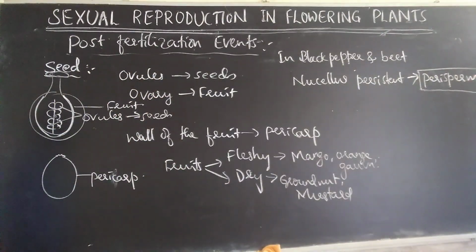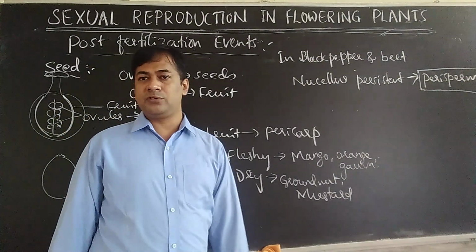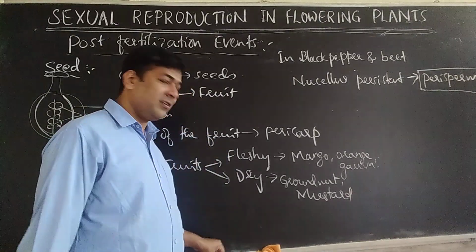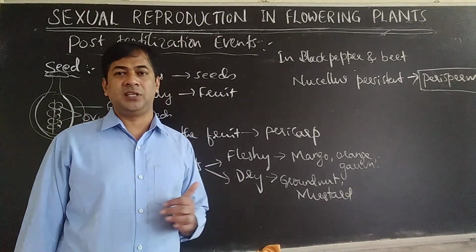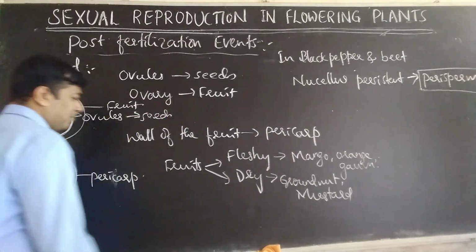Now fruits are again classified into mainly two types, that is true fruits and false fruits. I think in morphology of flowering plants, in first year PUC, you have already learned all the types of fruits. You know already very well.